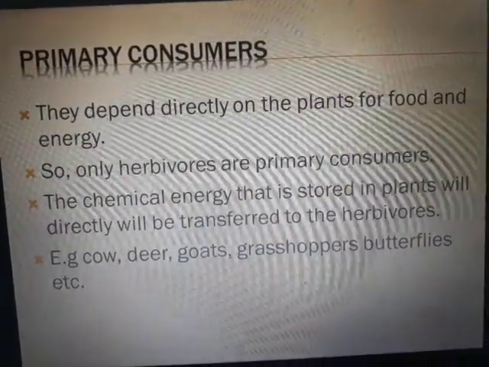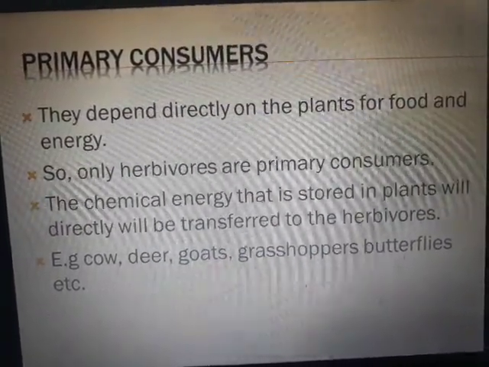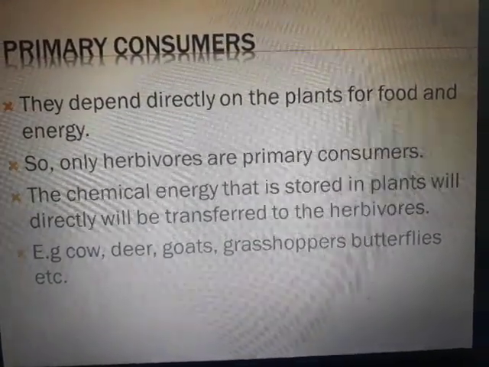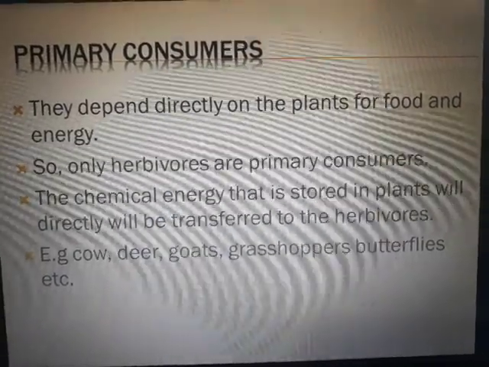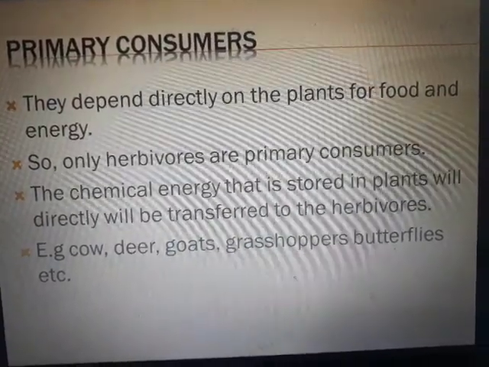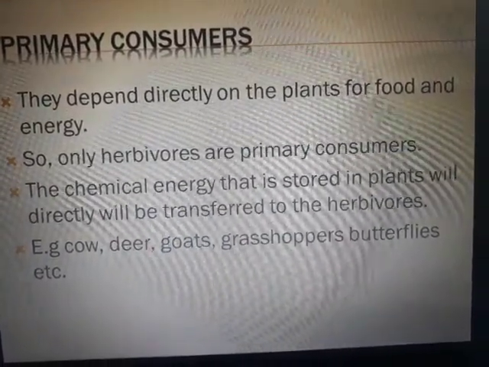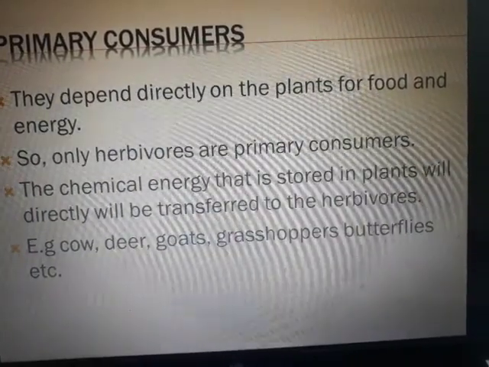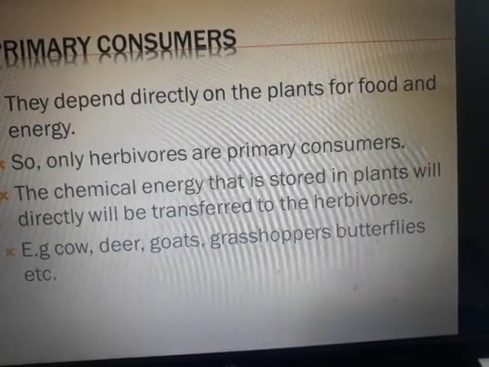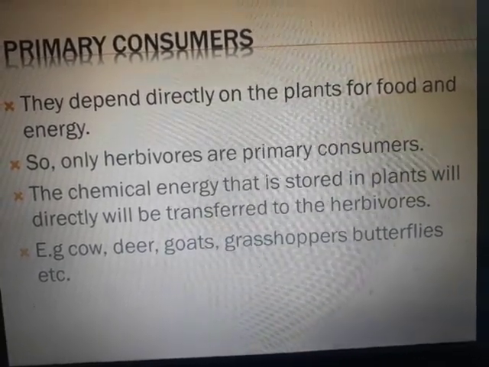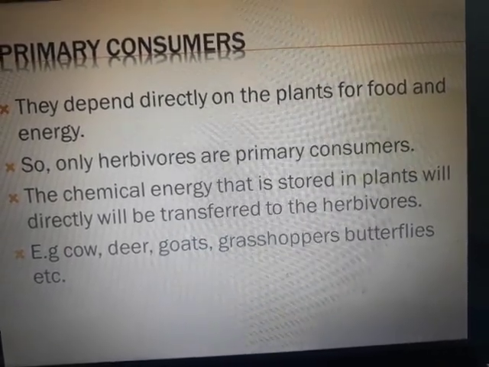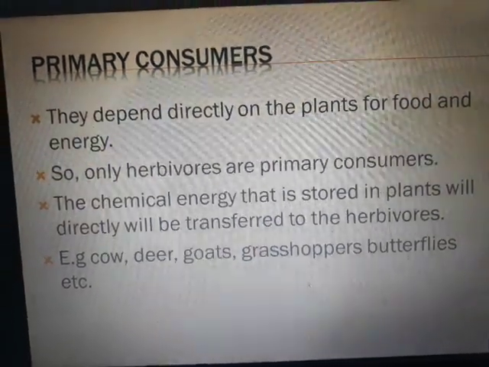Let us see what primary consumers are. They depend directly on the plants for food and energy. So only herbivores are primary consumers, obviously, right? So zebras, donkeys, camels, everything is going to come under herbivores. The chemical energy that is stored in plants will directly be transferred to the herbivores when they consume the plants or the food stored in the plants, and the energy stored in the plants will now enter into the herbivores. Cow, deer, goats, grasshoppers, butterflies, everything comes under this.